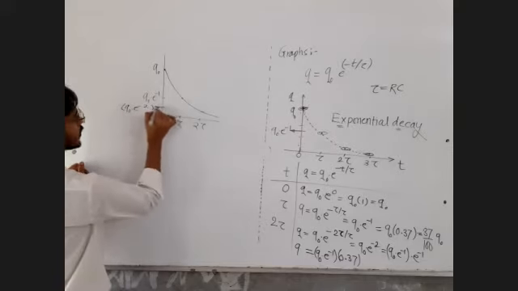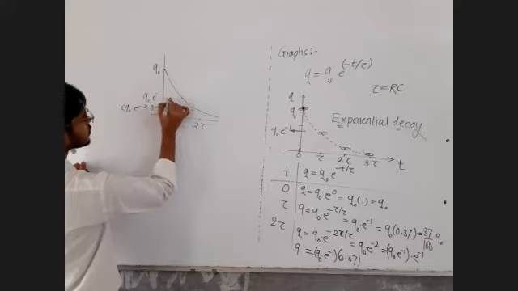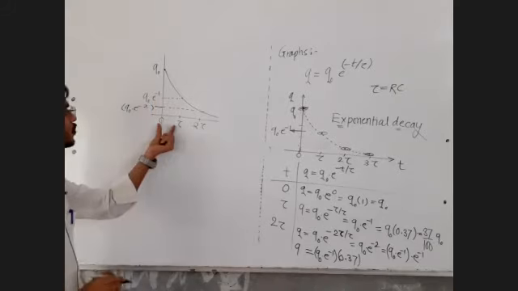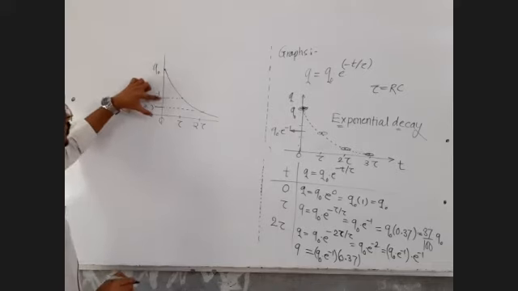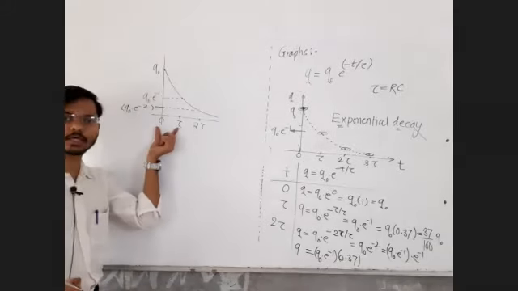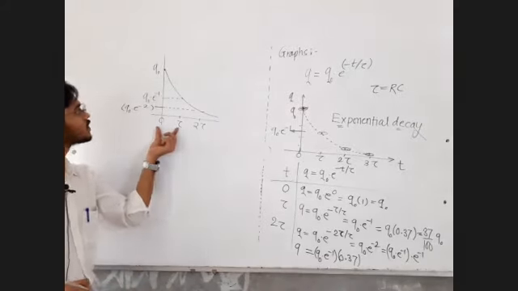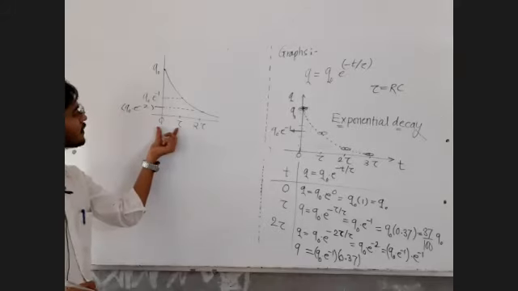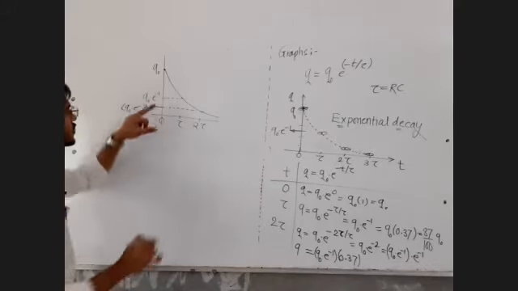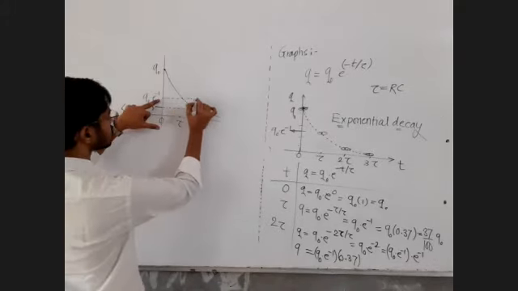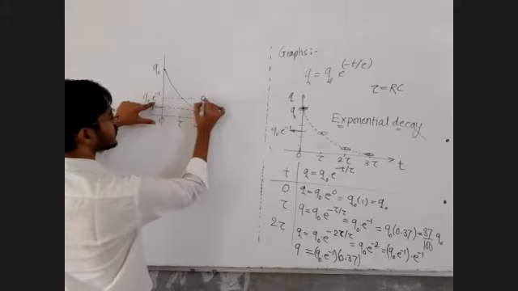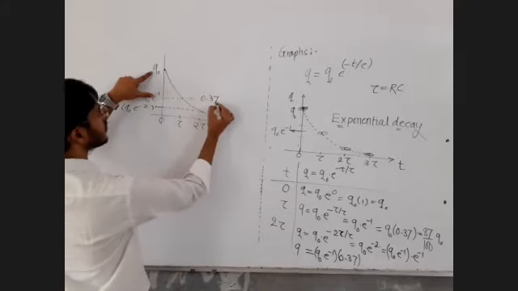Okay, this charge you can write. So what is happening after every tau second? After every tau second, the charge remaining on the capacitor becomes 37% of the original charge. What is the value of charge here? E raised to -1 is 0.37 of the original charge q naught.